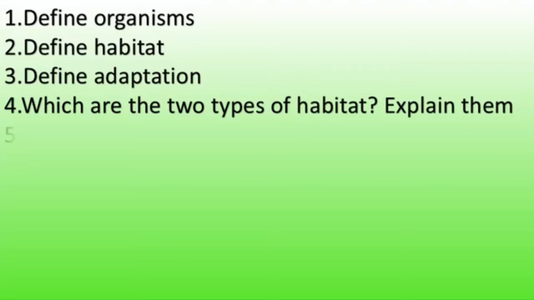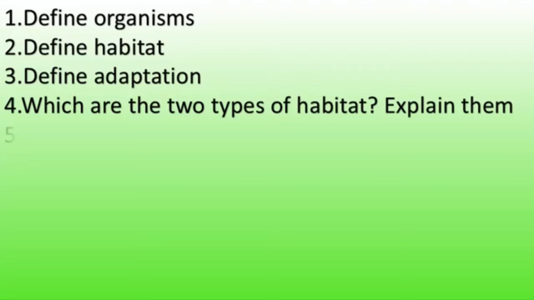Second one, the habitats of plants and animals that live in water are called aquatic habitats. So you can modify the definition of terrestrial habitat like this: the habitats of plants and animals that live on land are called terrestrial habitats. Then you can write the examples: forest, grassland, deserts, coastland, mountain regions.